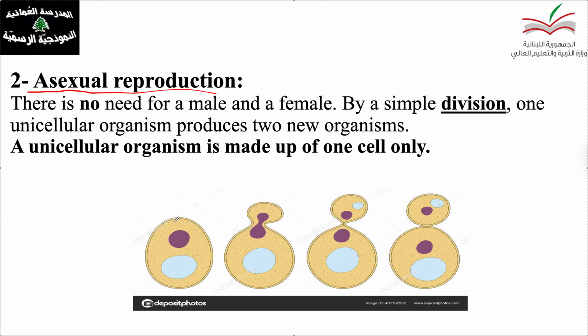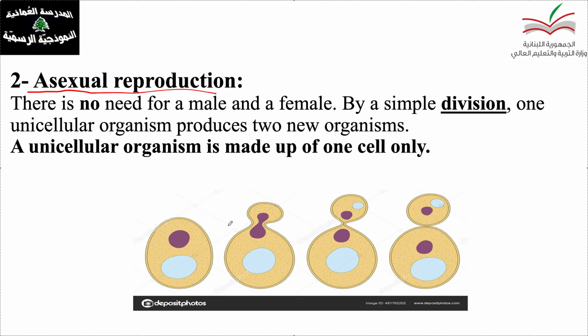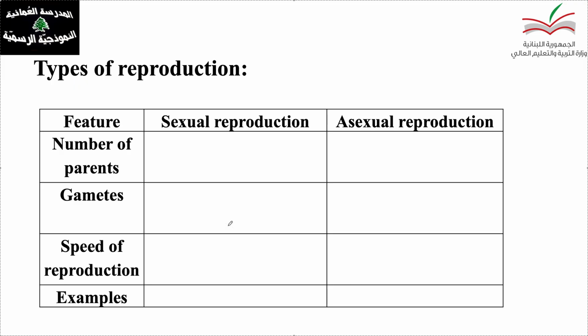Here you can see a developed cell. Okay, I have one well developed cell, it grew. After growth of this cell, we can see that we have here a small part doing division to give finally two organisms. So here it was one and it becomes two, and we call this type of reproduction asexual reproduction. Why? Because it's very simple. We have no males, no females. As you can see, it's very fast. Unlike the sexual reproduction, it has no complexity.